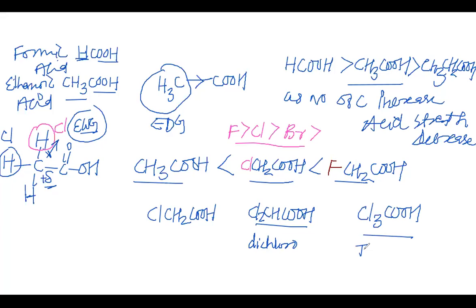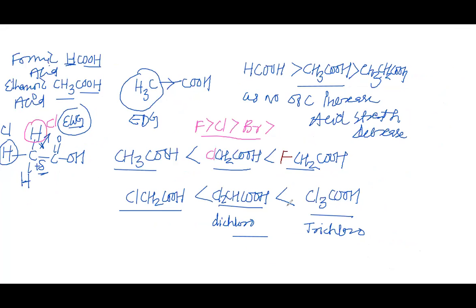We can easily understand that dichloroacetic acid is more acidic than the monochloroacetic acid, and the trichloroacetic acid is even more acidic than the dichloroacetic acid. So as the number of halogens increases, the acidic character increases.